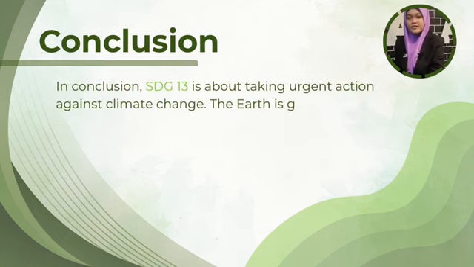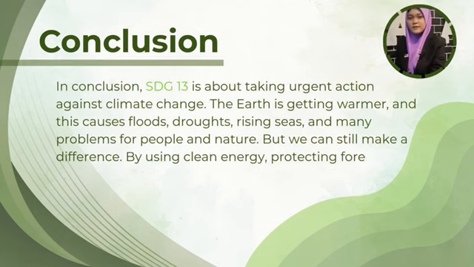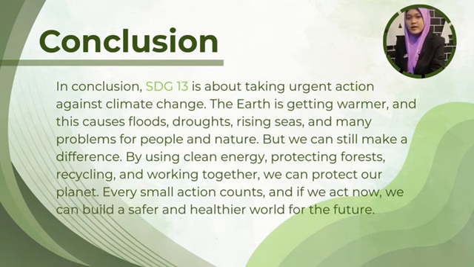Now, in conclusion, SDG 13 is about taking urgent action against climate change. The Earth is getting warmer, and this causes floods, droughts, rising sea levels, and harm to nature. But we can still make a difference by using clean energy, protecting forests, recycling, and working together. We can protect our planet.